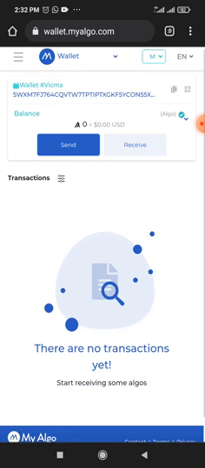Now, after you copy the wallet address, you go to your Binance or any of your favorite exchanges, you buy your Argo, and you send it. It's going to reflect on your balance here. Now, let's assume you have 5 Argo in your balance.